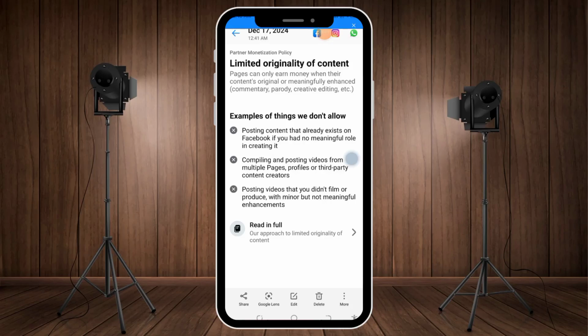If you are facing the issue of limited originality of content, and this has been bothering you because you cannot monetize your page when you have this kind of issue, I think this video is for you. In this video, I'm going to teach you what you can do in order to remove these violations from your Facebook page.